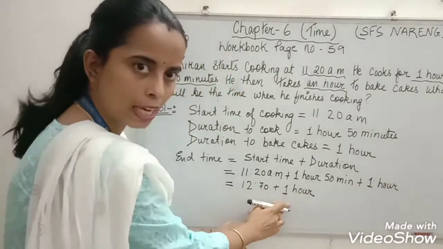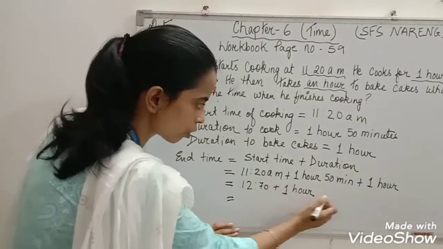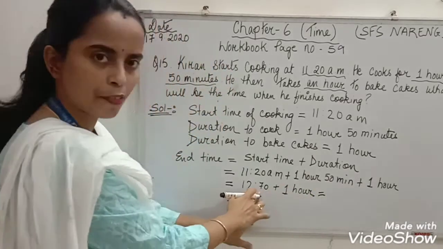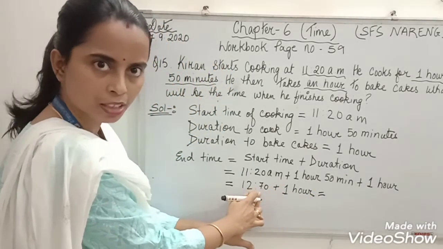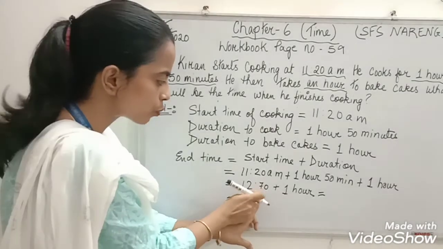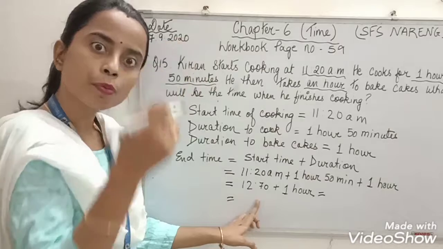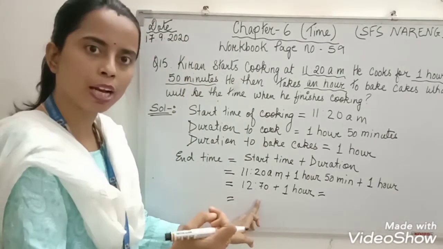So 12 plus 1, 1 o'clock. Then 70 minutes. Is there 70 minutes? No. So we have to subtract 60 minutes from 70. 60 minutes equals 1 hour. Again you have to add 1 hour.